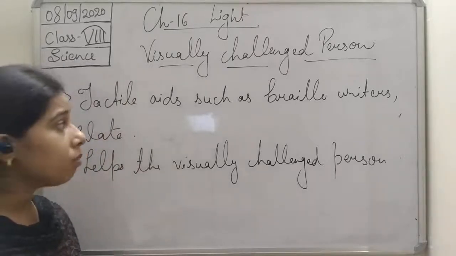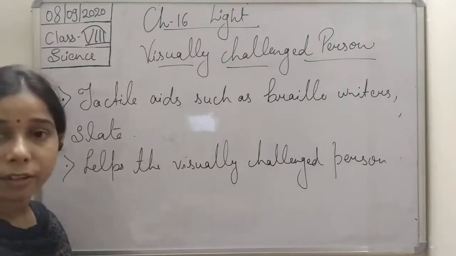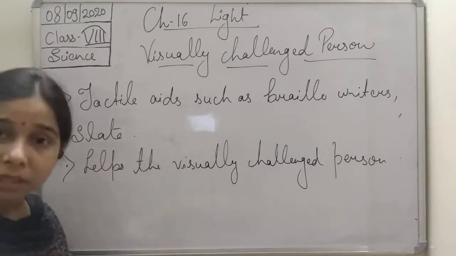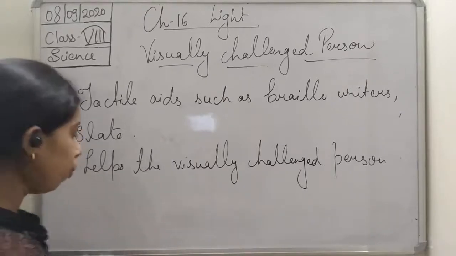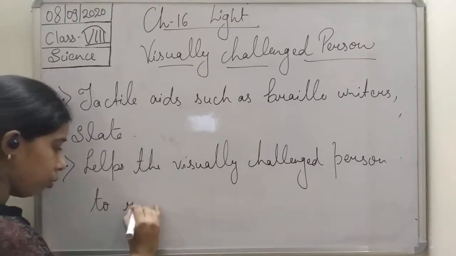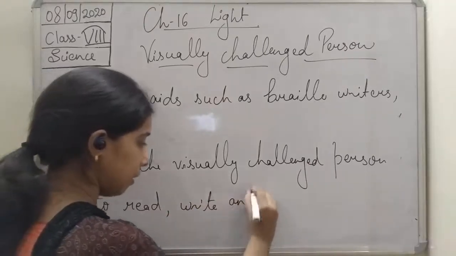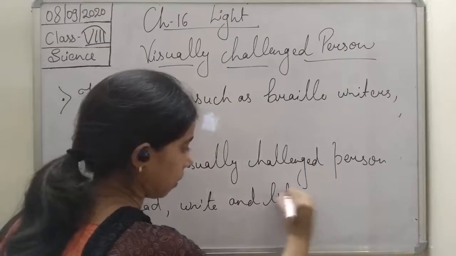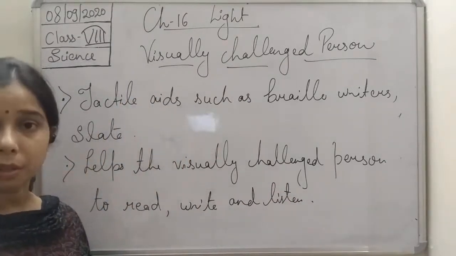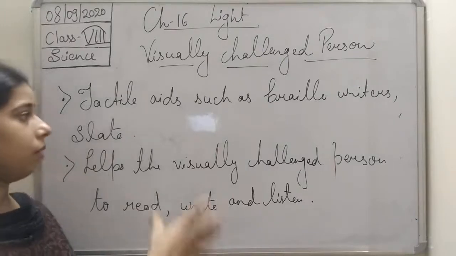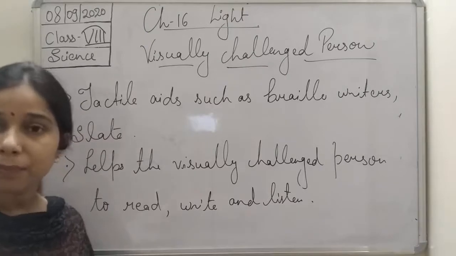If you are using some aids like braille or a slate, all these things will help the visually challenged person to read, to write and listen. So these tactile aids will help a person in reading and in writing, and those aids can be a braille writer or a slate.